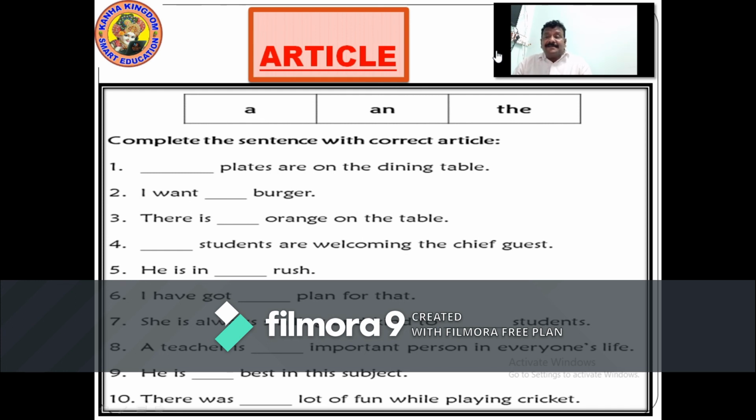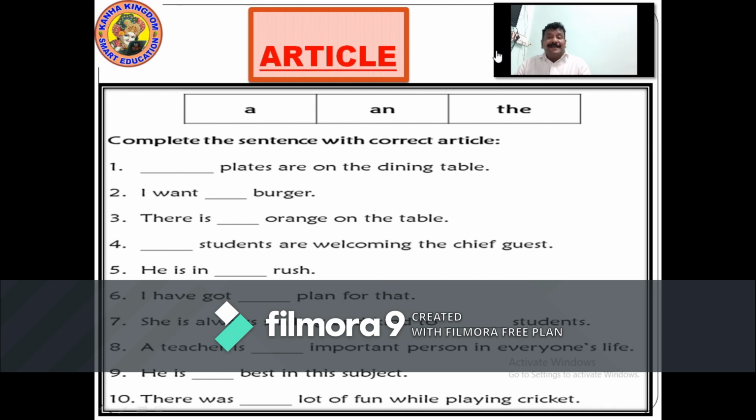He is in the dash rush. He is in a rush. I have got dash plan for that. I have got a plan for that. She is always smiling and kind to the students. A teacher is dash important person in everyone's life. A teacher is an important person in everybody's life.